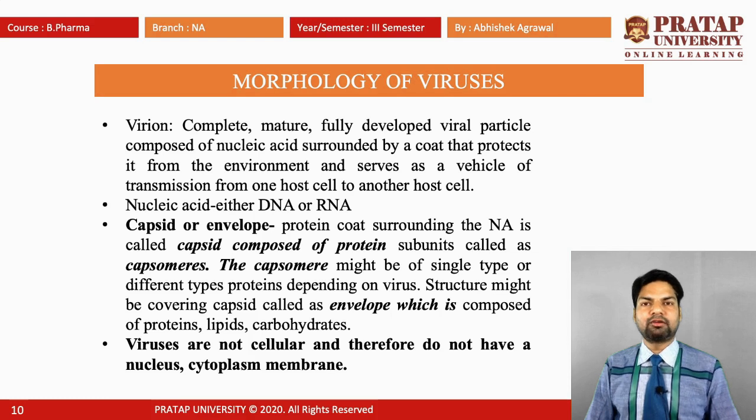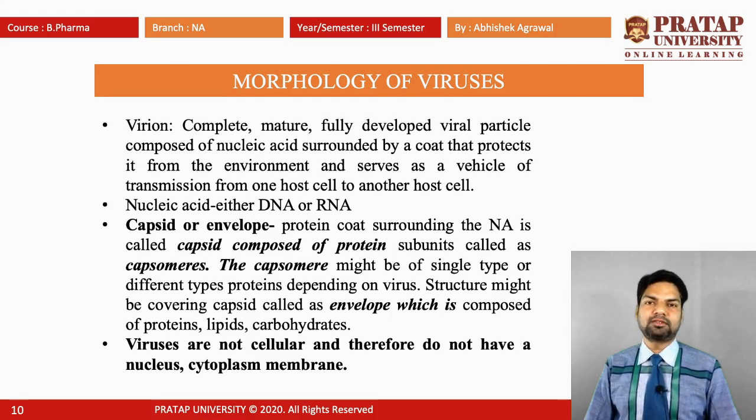So the virion is made up of nucleic acid, such as RNA or DNA. It forms an envelope or a capsid. The protein coat surrounding the nucleic acid is called the capsid, composed of protein subunits called capsomeres.